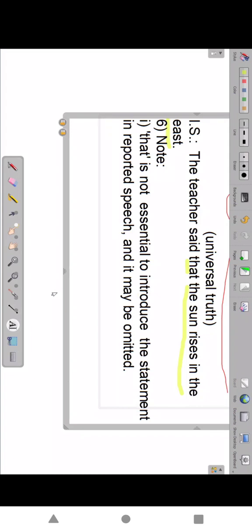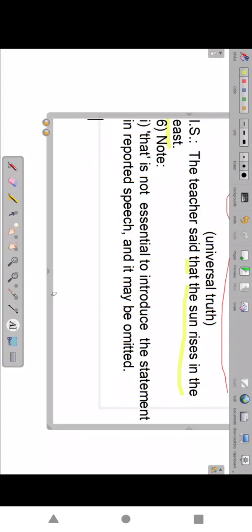Omitted without that also, right? Use that also, no problem. But in modern English, without that also, it is accepted.